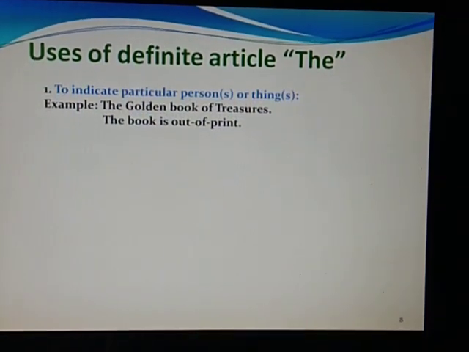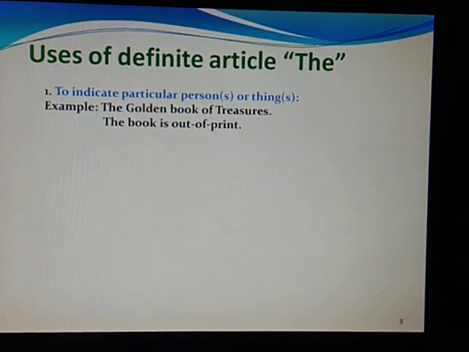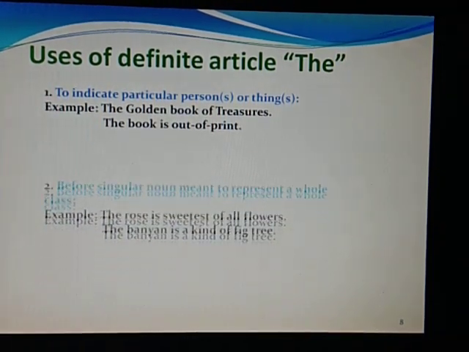Now we use the definite article the to indicate a particular person or thing. So when I say the golden book of treasures, the, because I am particularizing, I am making this book unique, special, specifying it. So we use the golden book. The book is out of print. So I know that book which is out of print.